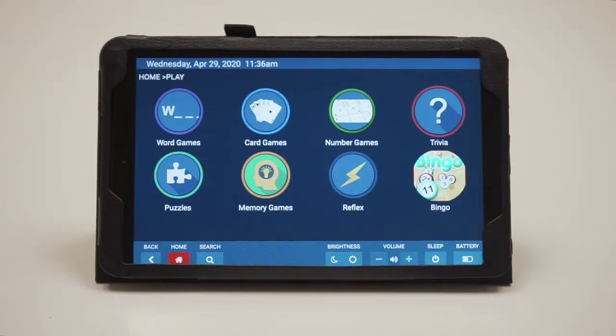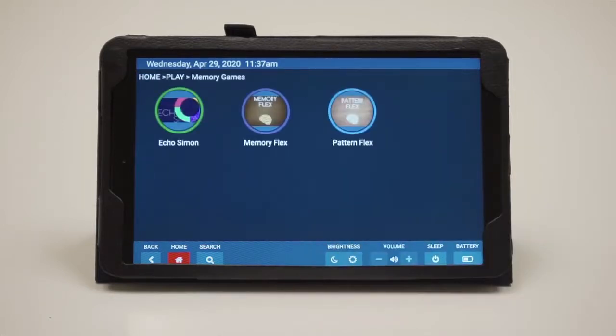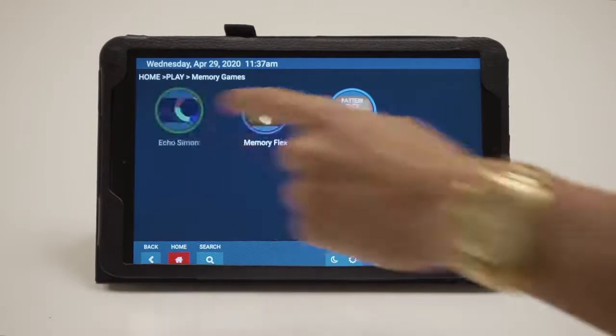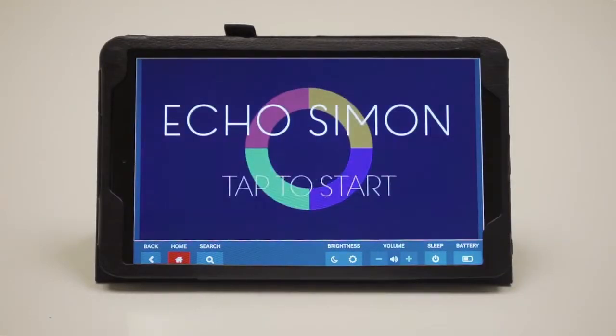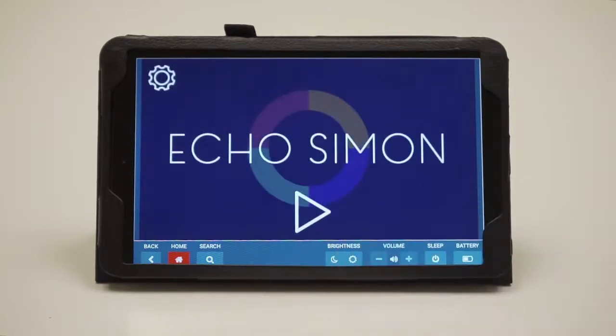We'll press memory games to give you an example of one of our games. Start by touching the memory games icon. The memory game we're going to touch is called Echo Simon. This game uses both short-term and reflex memory. Tap to start.